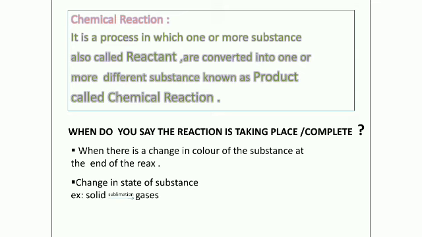The process of conversion of solid state to gaseous state is called sublimation. Example: burning of camphor. And formation of heat during the reaction. In certain reactions, heat is generated during the formation of products.